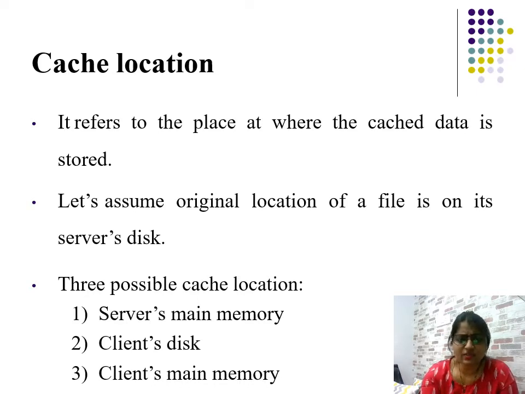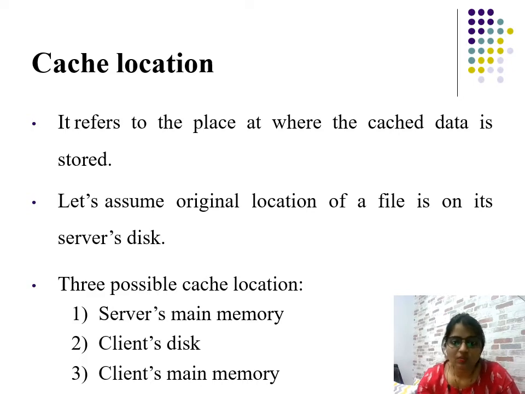Then cache location refers to the place where the cache data is stored, that is, where the cache memory is located. Let's assume the original location of the file is on its server's disk. Then there are three possible cache locations: server's main memory, client's disk, or client's main memory. In these three locations you can place the cache.